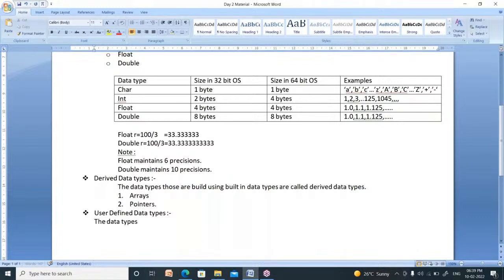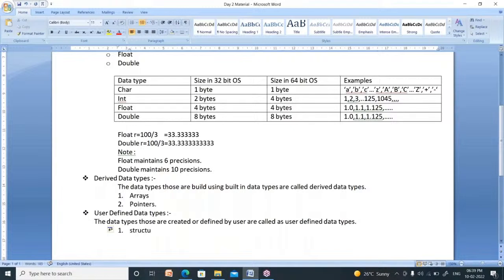The data types created or defined by the user are called user defined data types. How many types of user defined data types are there? Four types.